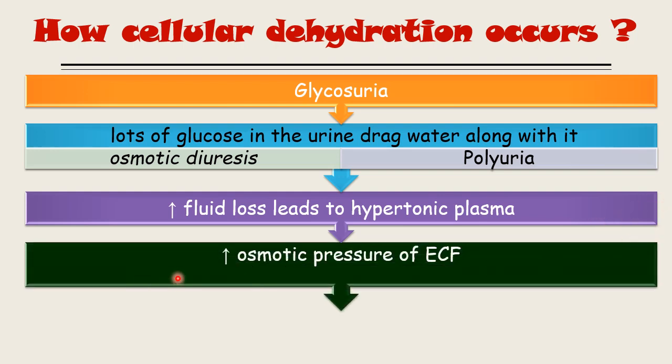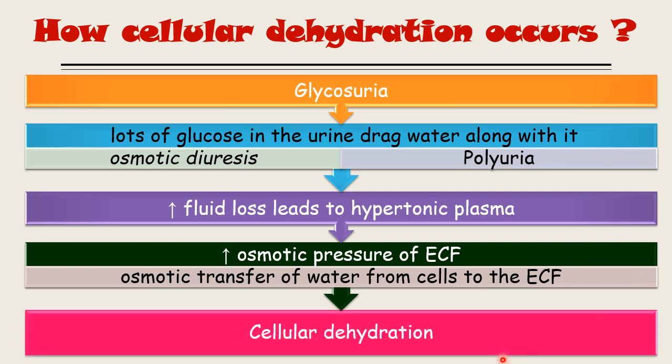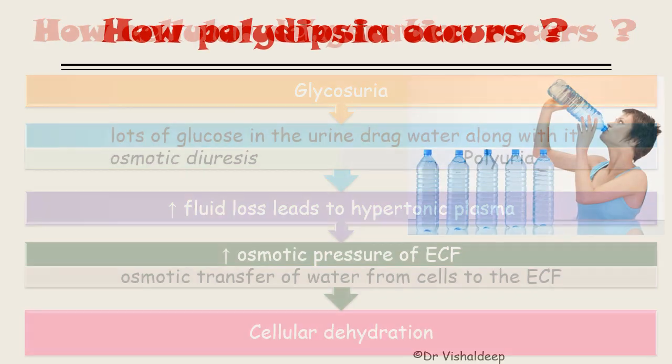So it will lead to increased osmotic pressure of the extracellular fluid in comparison with the intracellular fluid, and ultimately osmotic transport of water will occur from the cell to the extracellular fluid. As the water moves from the cell to the extracellular fluid, it causes cellular dehydration. This is how insulin deficiency will ultimately lead to cellular dehydration.